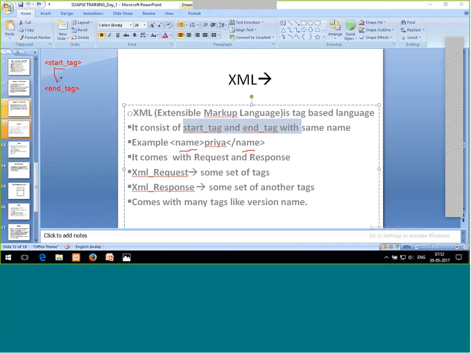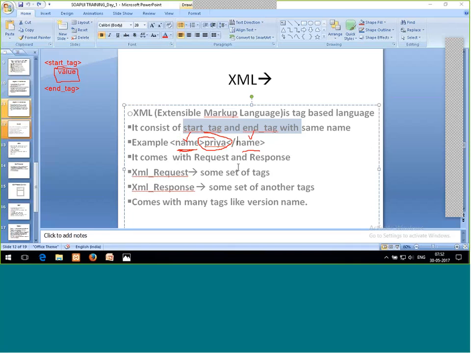So in between the start tag and the end tag, I'm going to write my data. And the start tag and end tag both must be the same. Can you see? Name and name. Both tags are the same, but the value is different. So within tags, the value is present. Name and name are both the same, but the end tag comes with a forward slash.